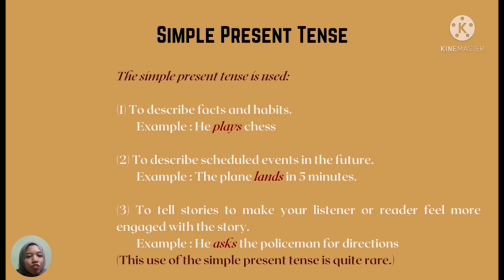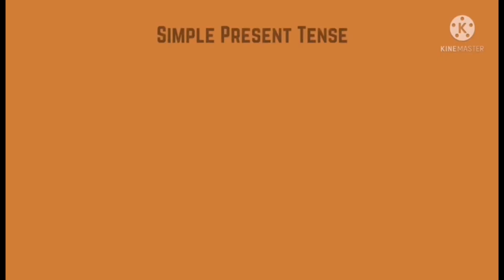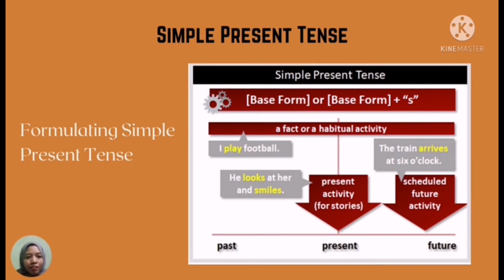Three is to tell a story to make your listener or reader feel more engaged with the story. As an example, he asks the policeman for directions. The use of the simple present tense in this way is quite rare. The formula of the simple present tense is base form or base form plus s. As an example, he looks at us and smiles, and the train arrives at 6 o'clock.